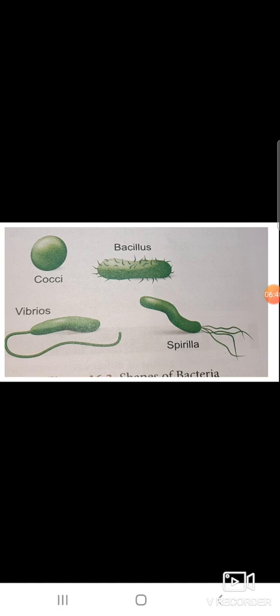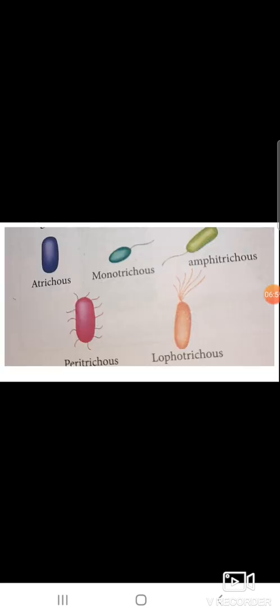Bacteria are also classified according to the number and arrangement of flagella. So there are different types: Monotrichous, Lophotrichous, Amphitrichous, Atrichous and Peritrichous. These are the different types of bacteria.